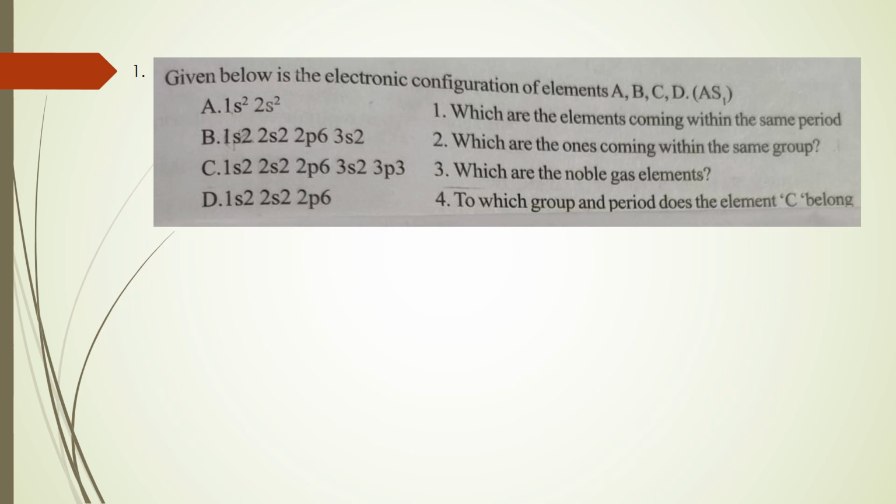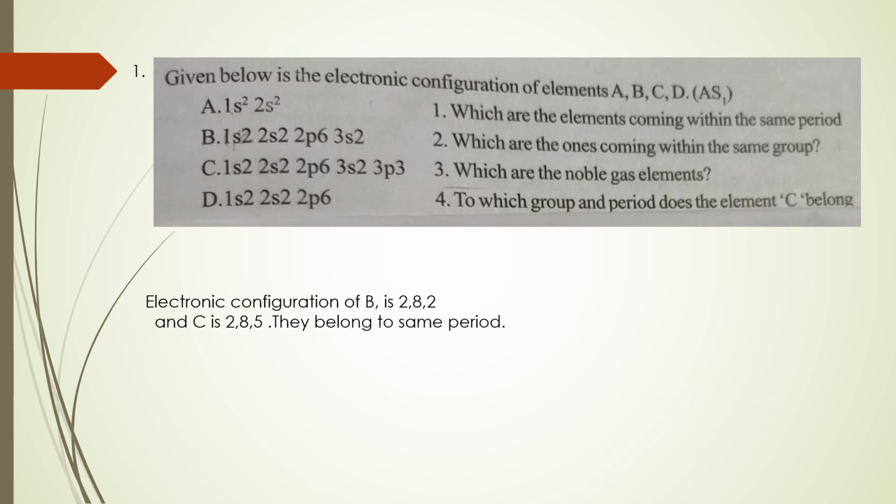This is a question which is given in the examination. Given below is the electronic configuration of elements A, B, C, D. Their electronic configurations are 1s2 2s2; 1s2 2s2 2p6 3s2; 1s2 2s2 2p6 3s2 3p3; and the electronic configuration of D is 1s2 2s2 2p6. So what are the questions he has given? It is given for 4 marks in previous examinations.